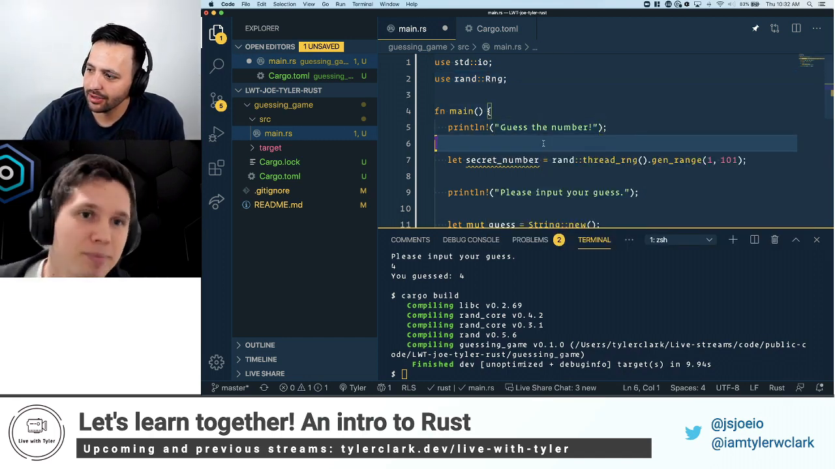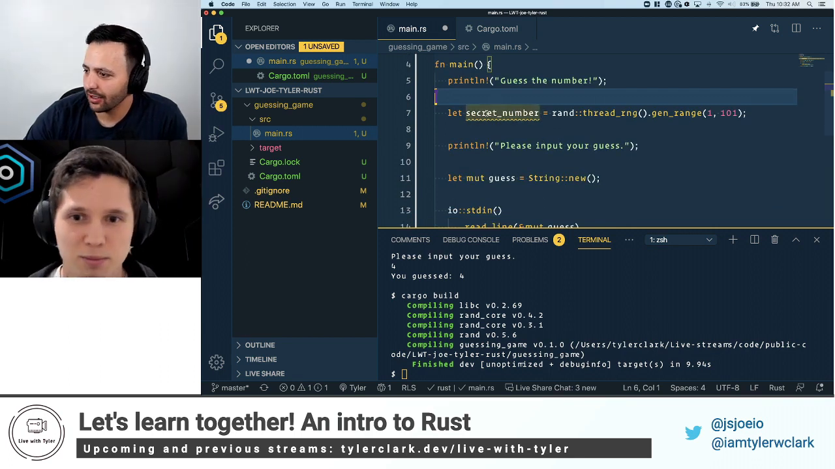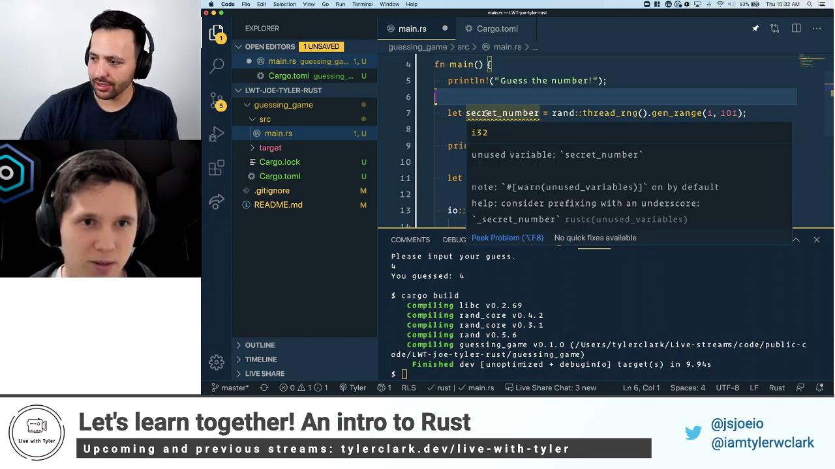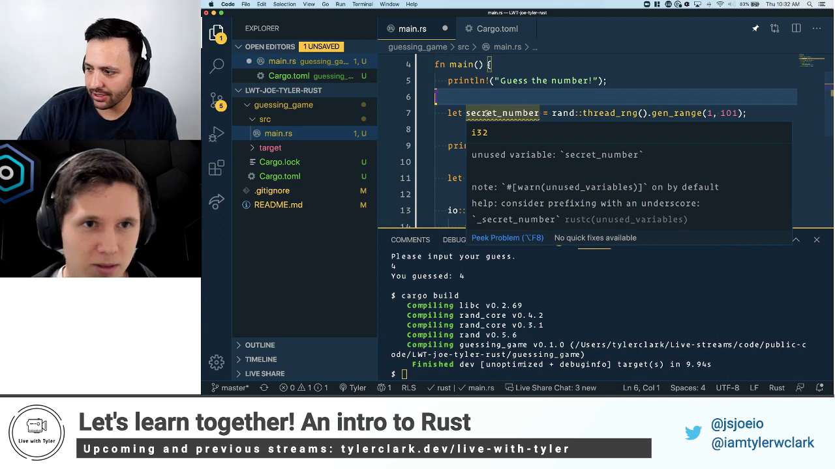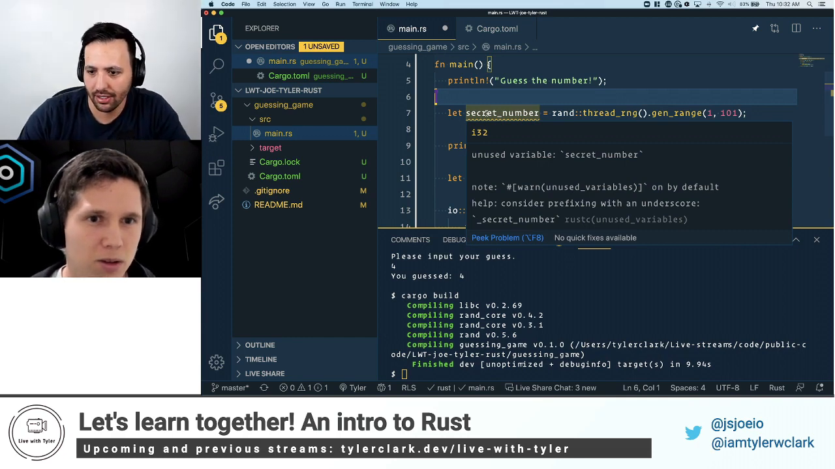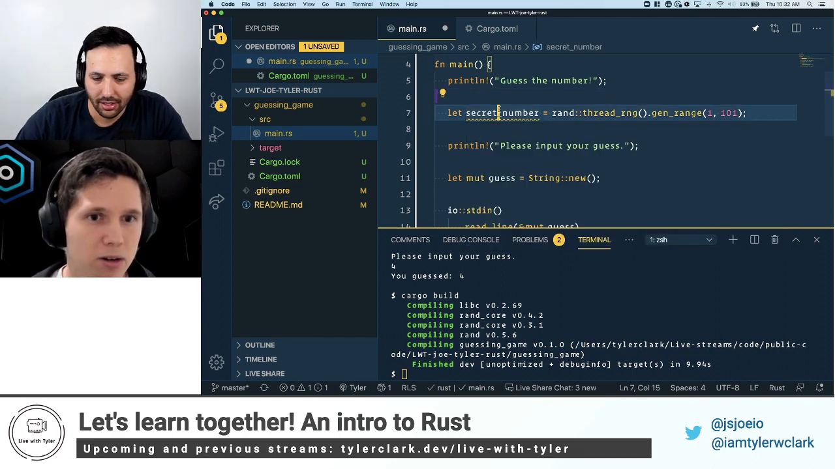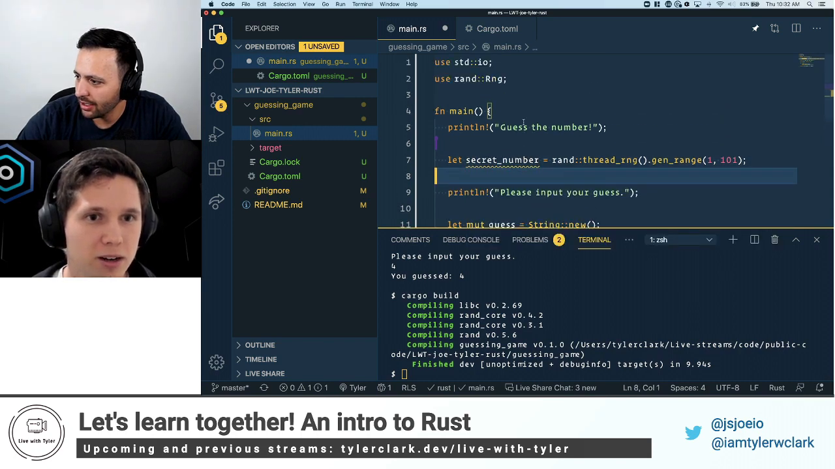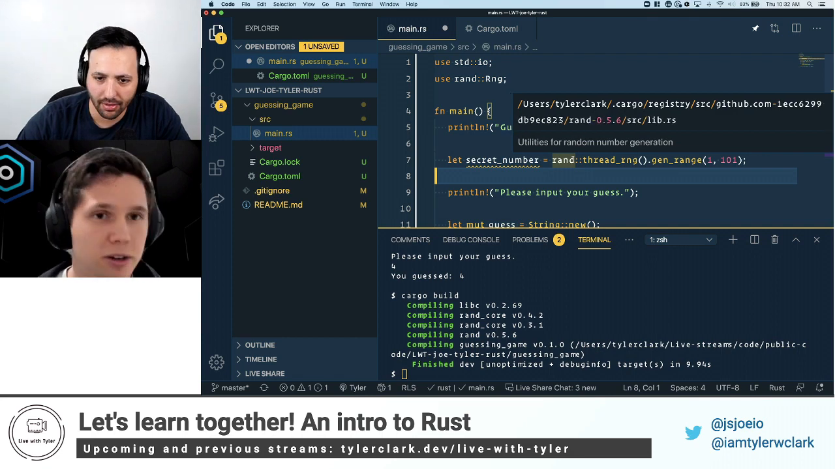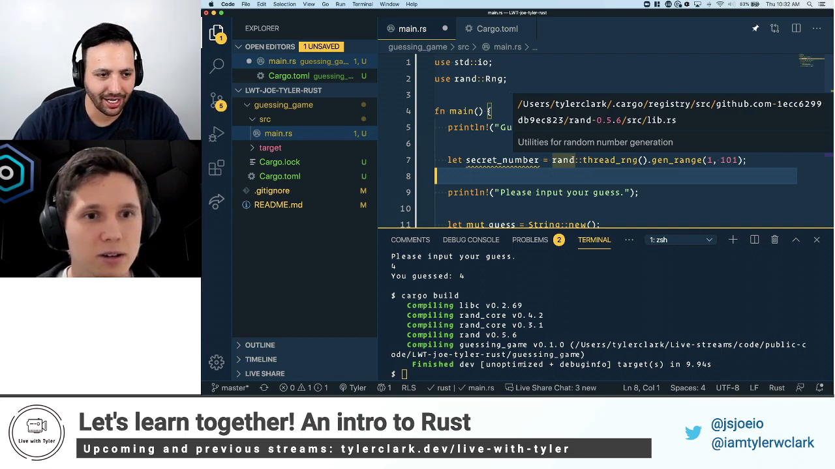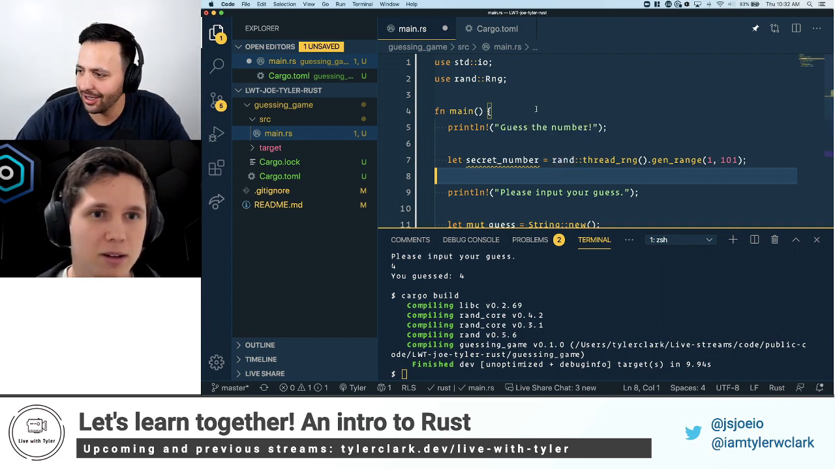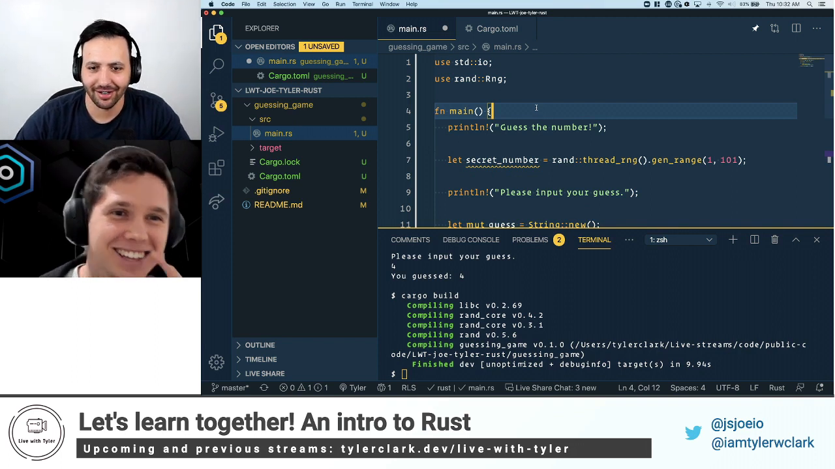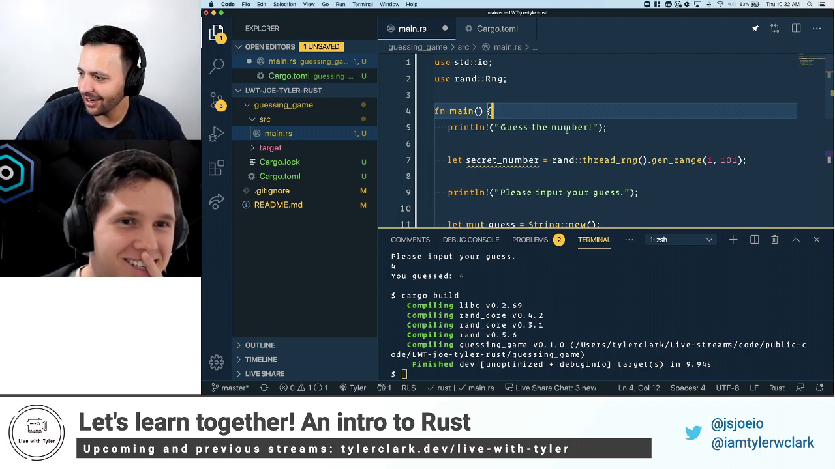Gotcha. Sweet. Okay, so now we've got our secret number. I'm getting a yellow squiggly. Is that telling me that I'm not using it anywhere? Weird, it says unused imports, but we're using it right here. That's strange. I might have spelled it wrong. I purposely didn't copy and paste it, so that I can learn it a little bit better.